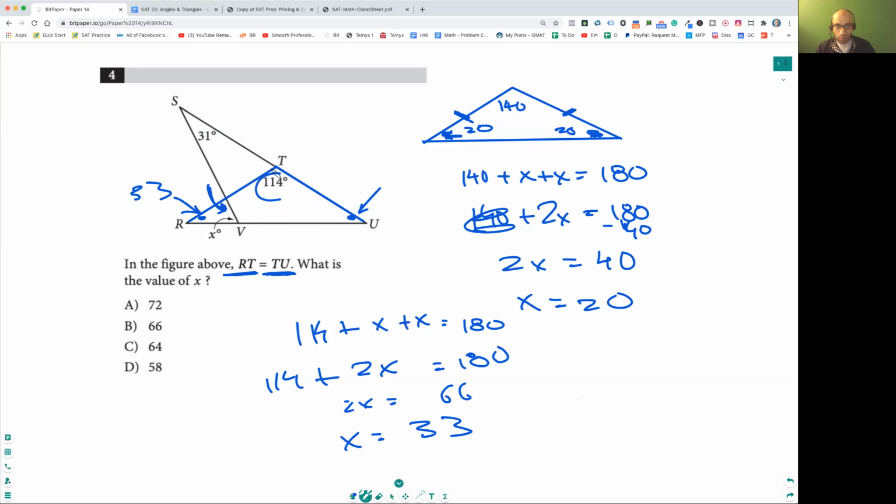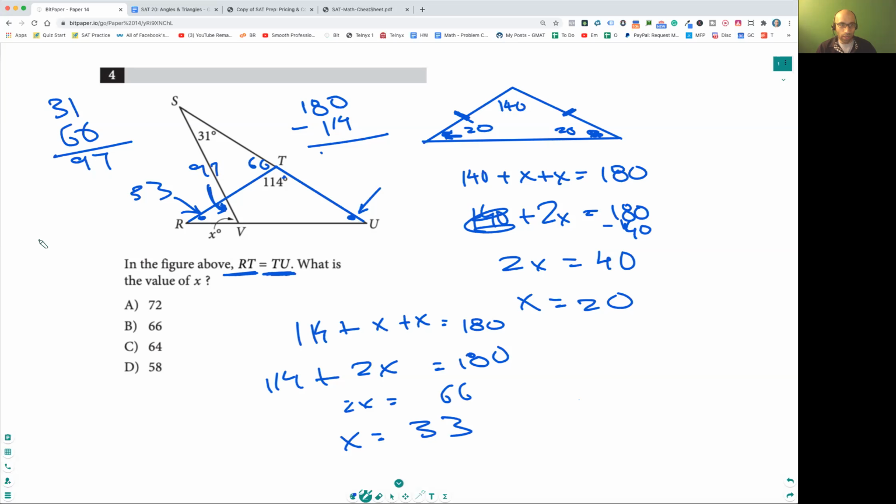So 180 minus 114 is how much? That's 66. Exactly right. So this is 66, and so this angle is going to be 31 plus 66, so that's 97 over here.